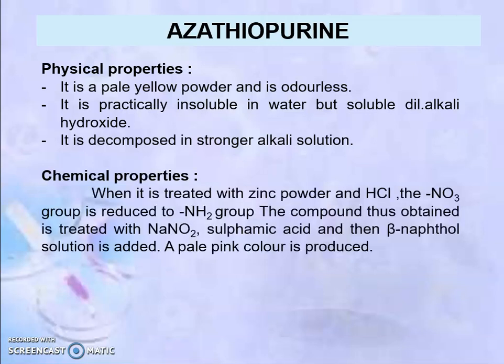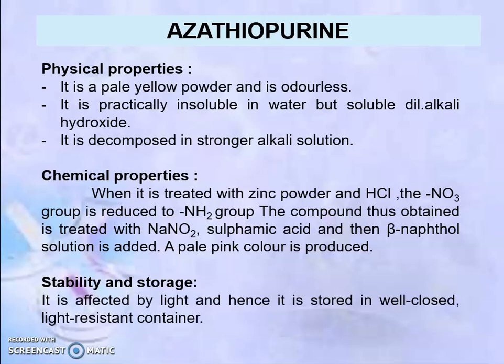Chemical property: when it is treated with zinc powder and hydrochloric acid, the nitro group is reduced to an amino group, and the compound thus obtained is treated with sodium nitrite, sulfamic acid, and then beta naphthol solution is added. A pale pink color is produced. Storage and stability condition: it is affected by light and hence it is stored in a well closed light resistant container.